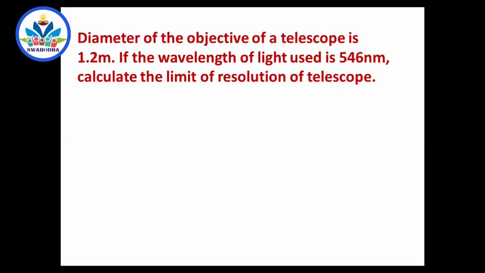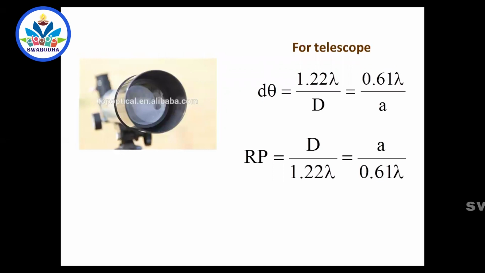Diameter of the objective of the telescope is given as 1.2 meter, capital D. If the wavelength of light used is given, calculate the limit of resolution of a telescope. You know, for a telescope, limit of resolution is not the minimum distance. It is the minimum angle subtended at the eye by the two objects which are seen clearly separated. In a telescope, there is a big lens, which is objective, towards the object.